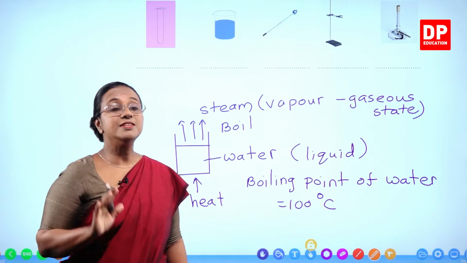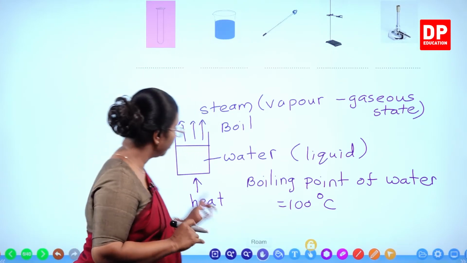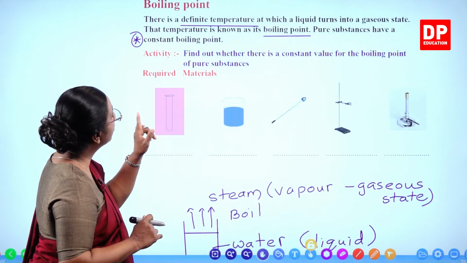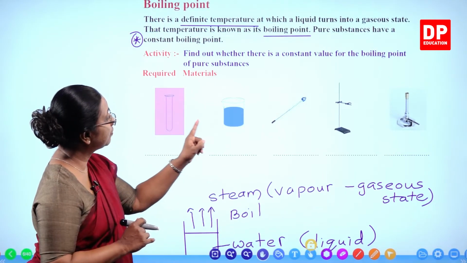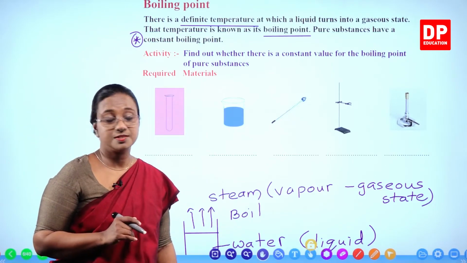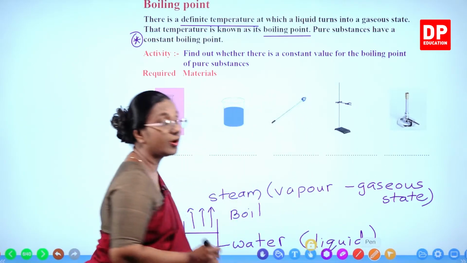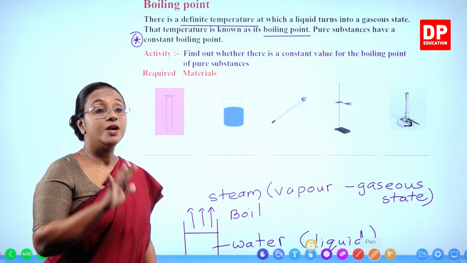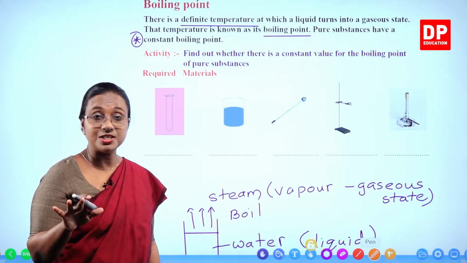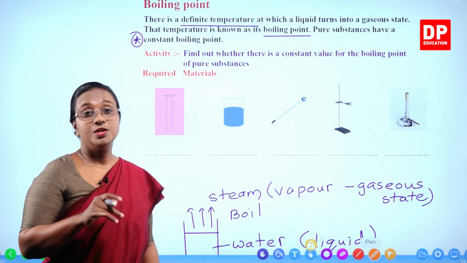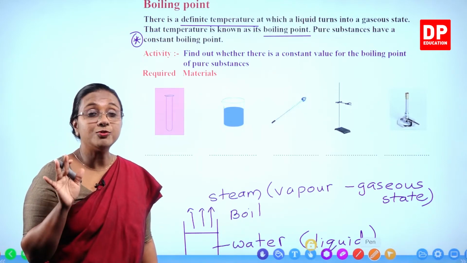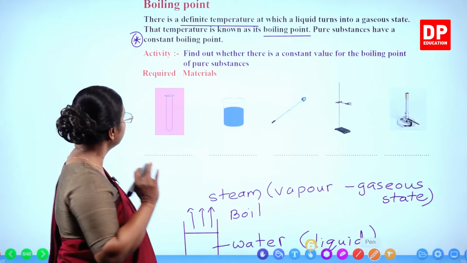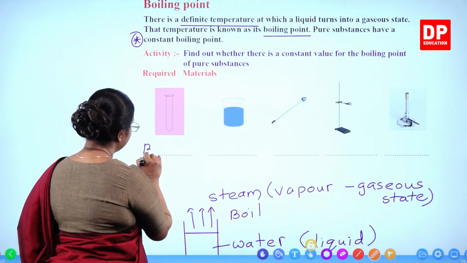Now you can imagine what we are going to do. What do we need to do during the activity? We need to find out whether there is a constant value for the boiling point of pure substances. Now that you know the boiling point of water is 100 degrees Celsius, like we did before, we have to tabulate the temperature against time. While doing that, you have to observe whether the temperature remains constant. To do that, again we need a boiling tube.